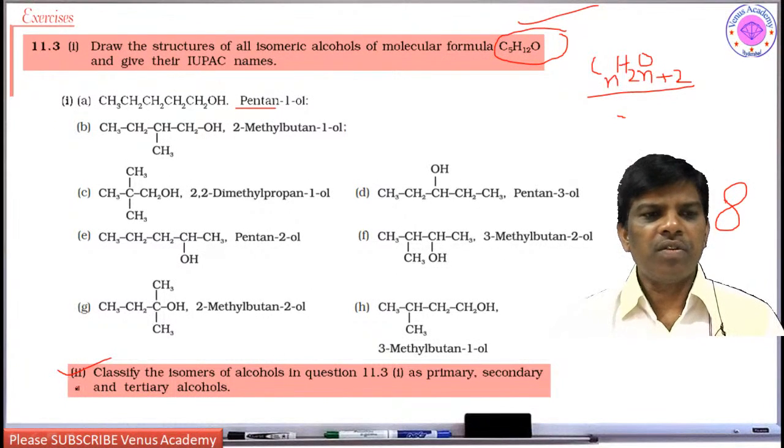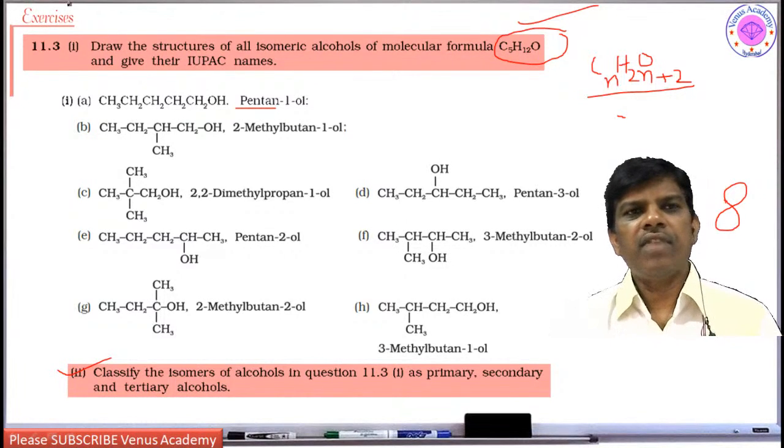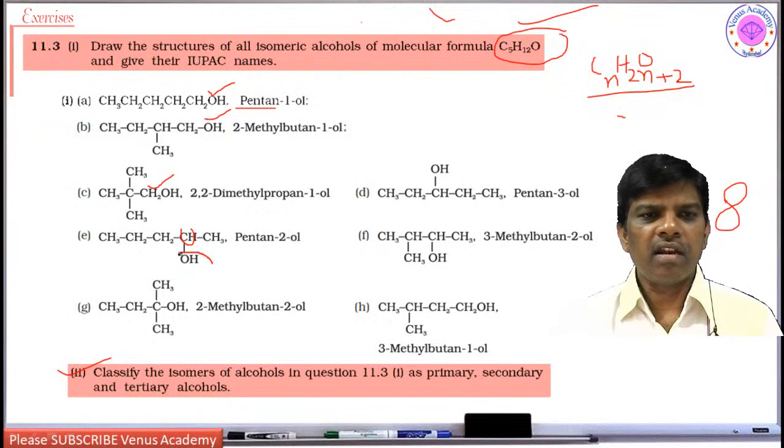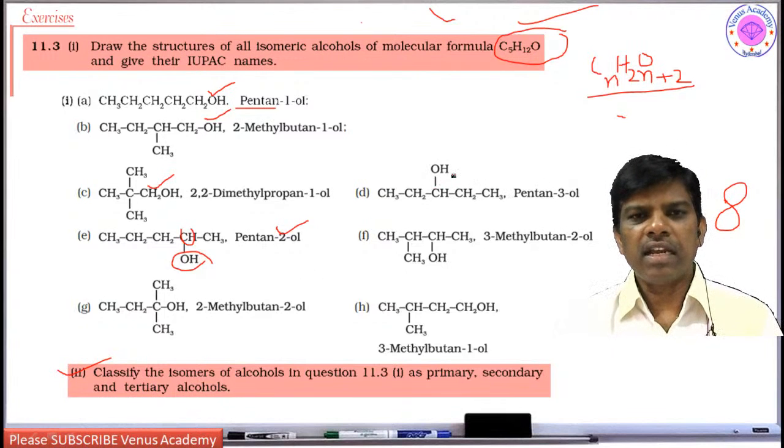And the second question is: classify the isomers of alcohols in question as primary, secondary and tertiary alcohols. Dear students, while explaining the chapter, I have given how to identify. So let us see what is primary and secondary alcohol. This is primary alcohol and this is primary alcohol. This is also primary alcohol. This is secondary alcohol. The name itself says 2-ol, right? So this is secondary alcohol.